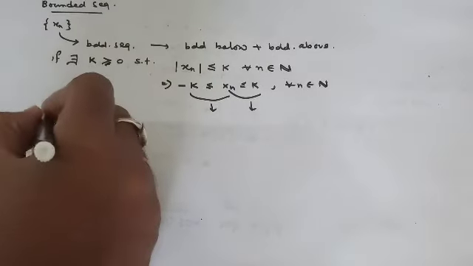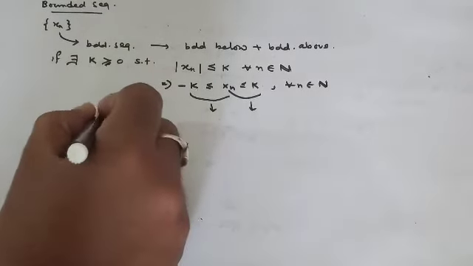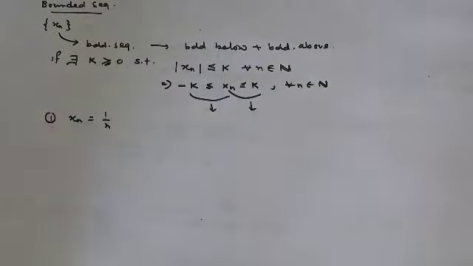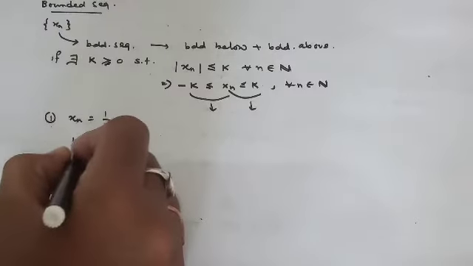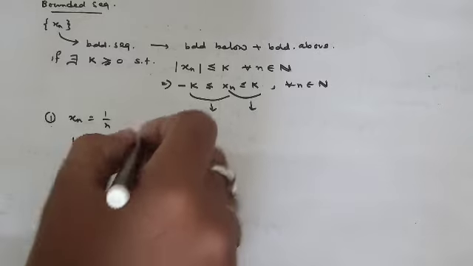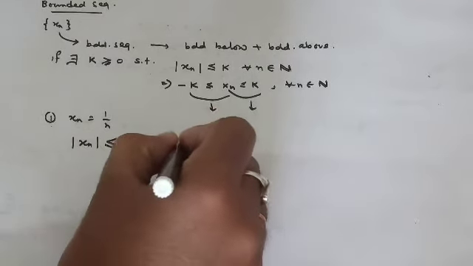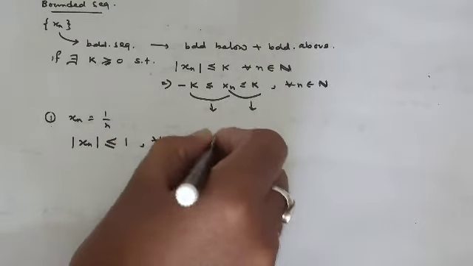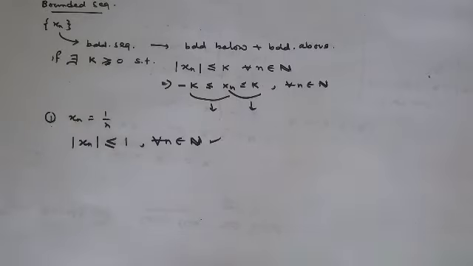Take example 1, the simplest one, 1 by n, and you can immediately observe that mod of xn is less than or equal to 1, which holds for all n belongs to N. Correct? This is a classical example of a bounded sequence.